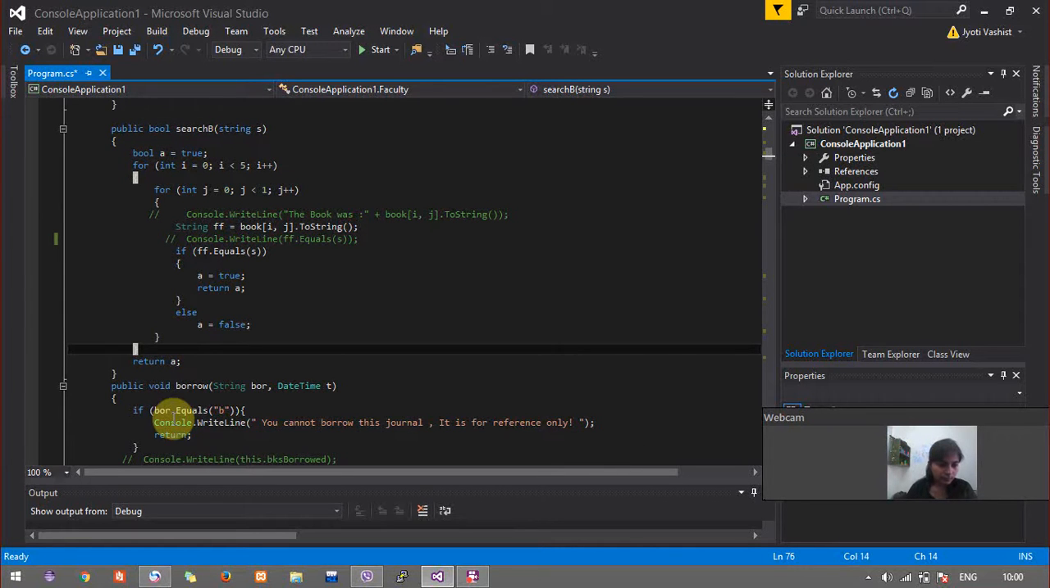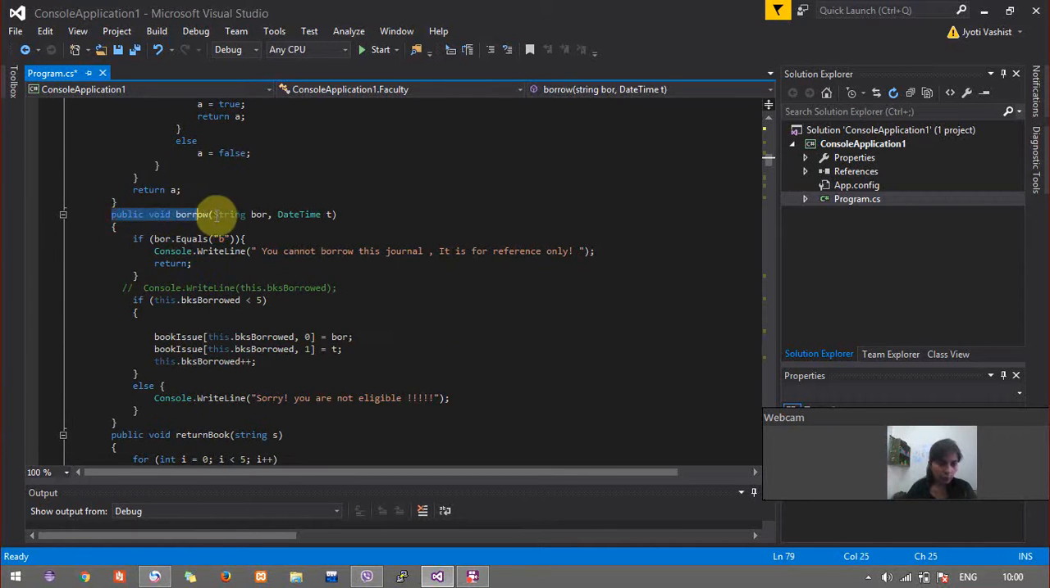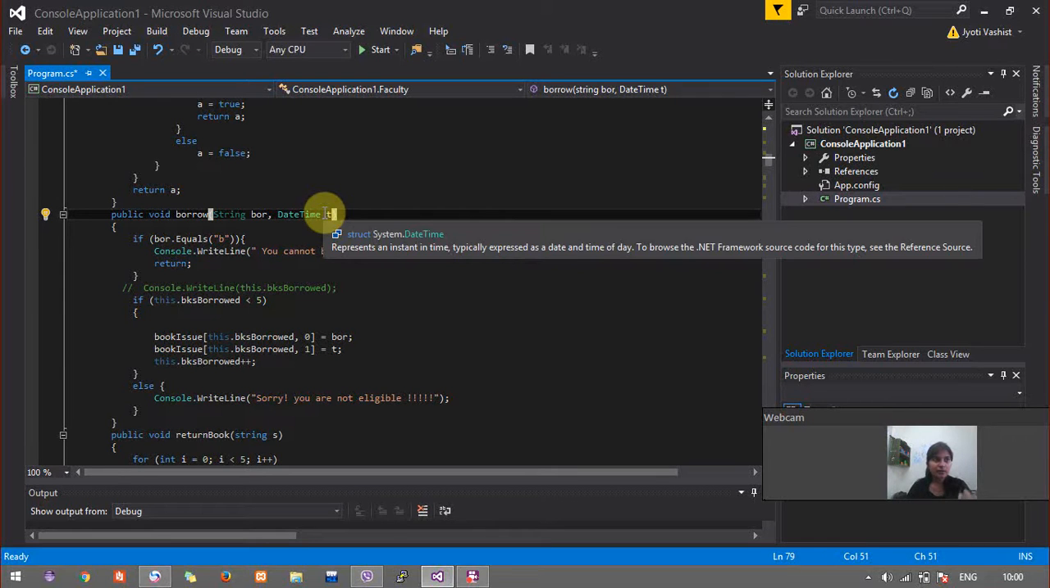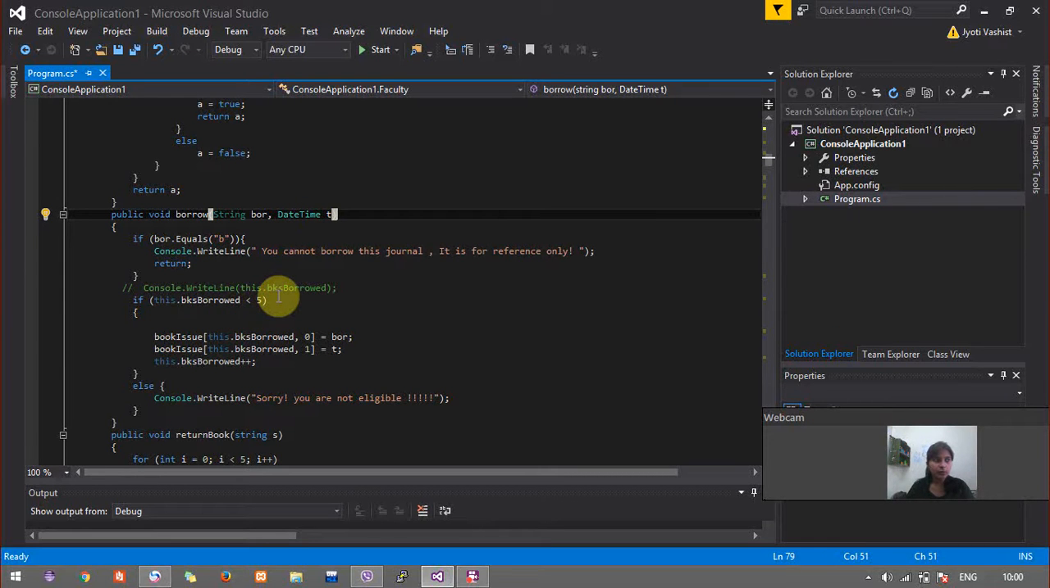Now this function, void borrow, alters the bookIssue variable. As I said, it is of type object and it keeps the information about the book that has been issued by a particular user. So this bookIssue's first column will be holding the name of the book, and the second column would be holding the DateTime object, that is the issue date.